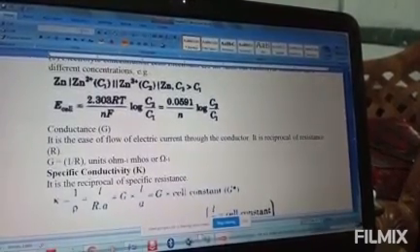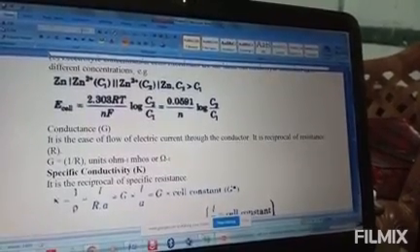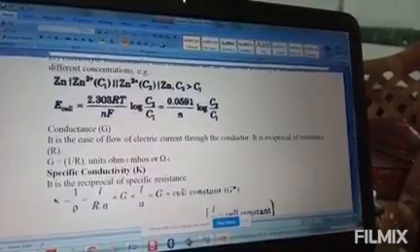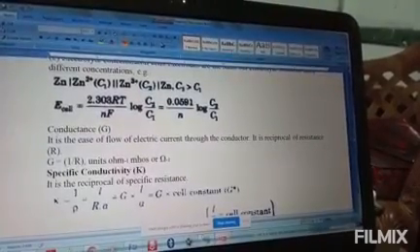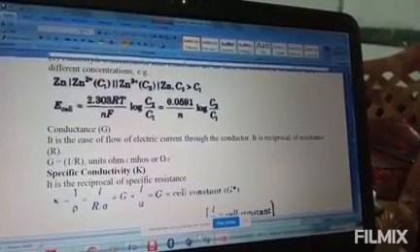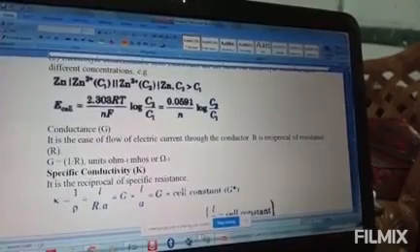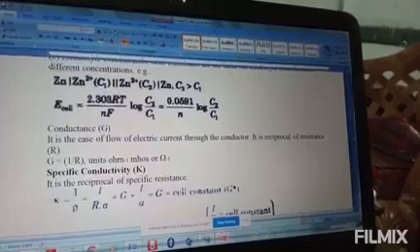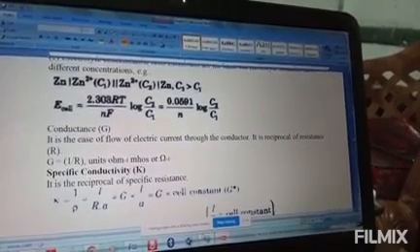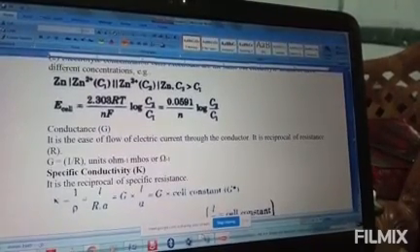So you need to write E cell standard equals 0.059 by n log of Kc. You know? So we have E cell standard here as 0.46. Okay, 0.46 equals 0.059 by 2, as 2 electrons are there, then log of Kc.